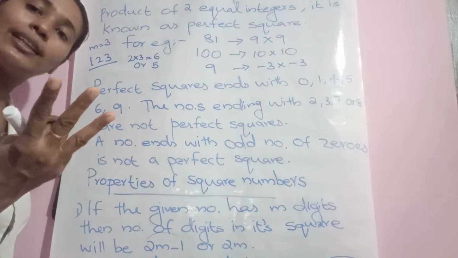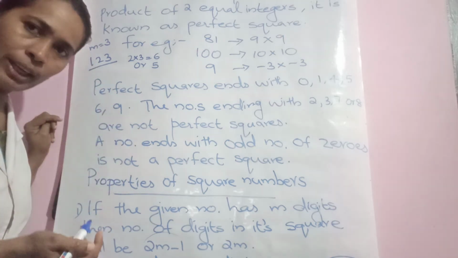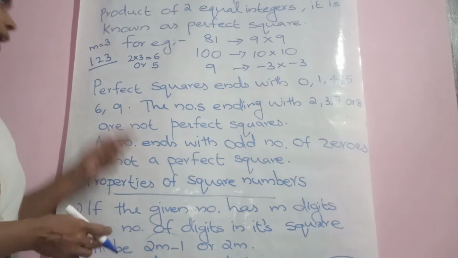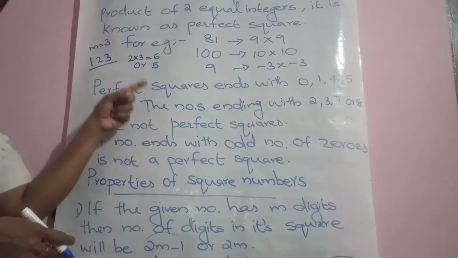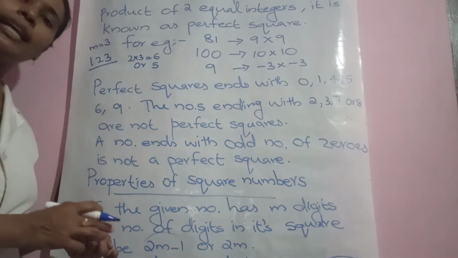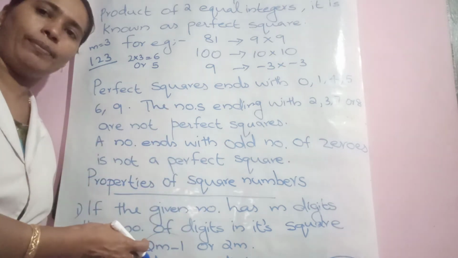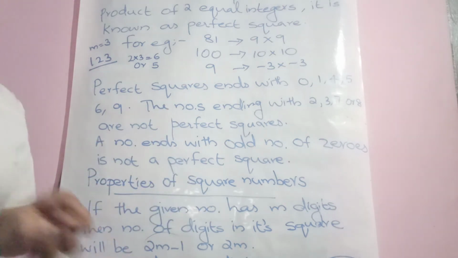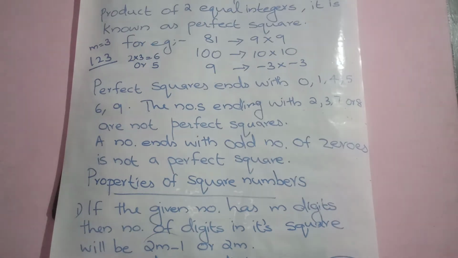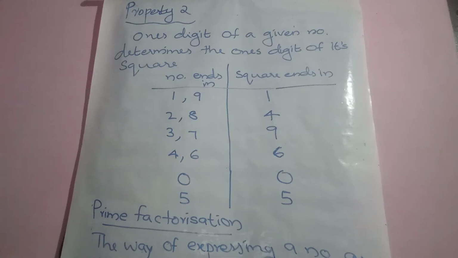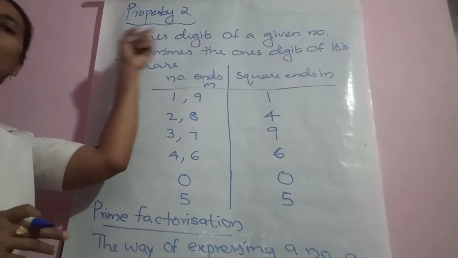How many digits are there? 3. Is it okay? So just get the idea only. If a number ends in m digits, its square will end in either 2m minus 1 or 2m digits. Okay. Let us move to the next property. So let us continue. Property 2.